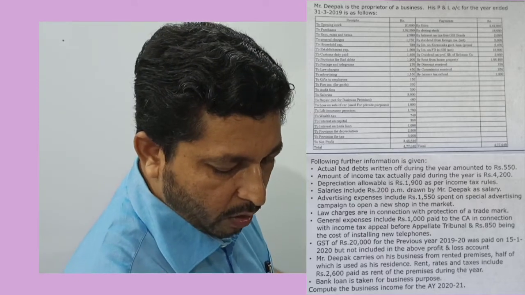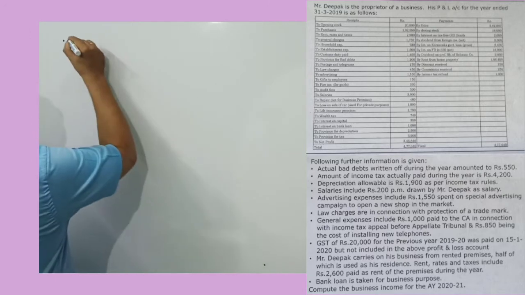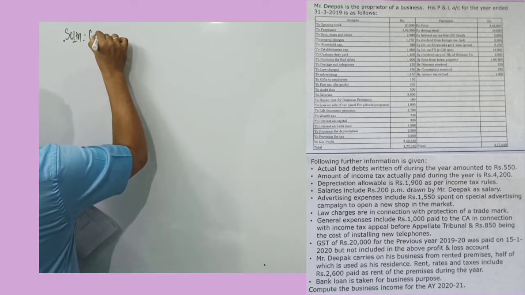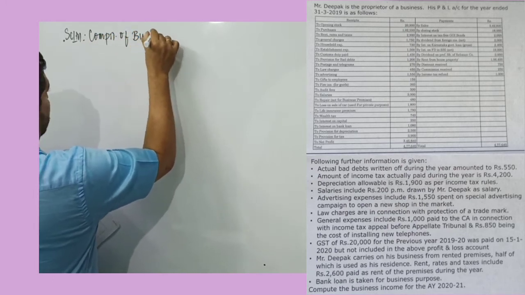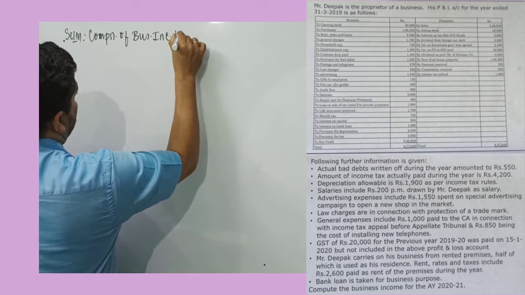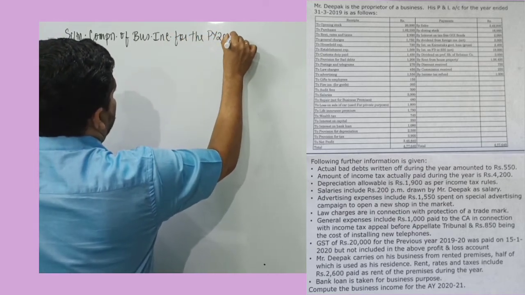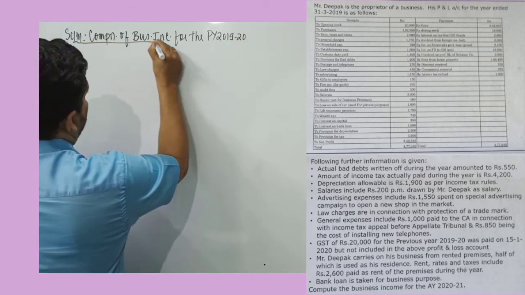Now, first we will draw the format. So the question is to calculate business income. So I record over here solution. I write computation of business income. Computation of business income for the previous year 1920.